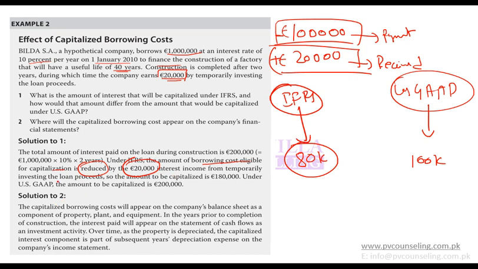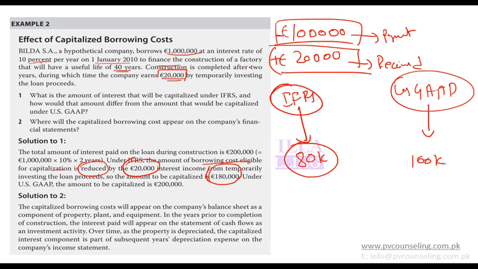Interest income from temporarily investing the loan proceeds. So the amount to be capitalized is 180. Sorry, hypothetical company, interest rate of 10% per year on this to finance this.